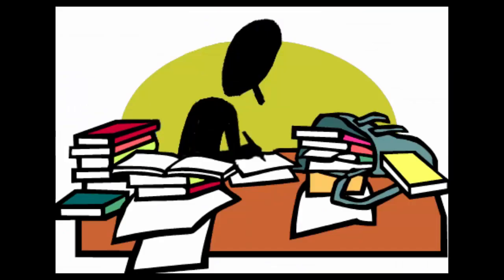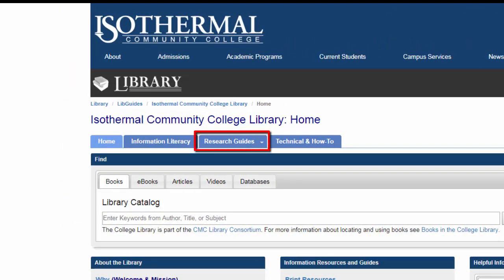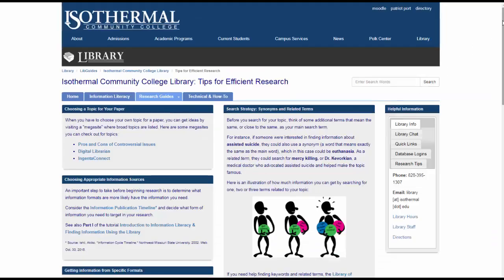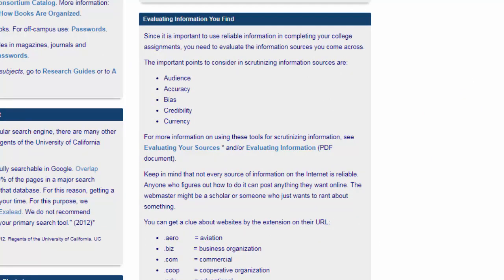So when you find information on the internet, how can you tell whether it's reliable or not? There's help on the library webpage. There's a Research Guides tab on the home page with the sub-tab called Tips for Efficient Research. On that page in the right column is a box entitled Evaluating Information You Find.